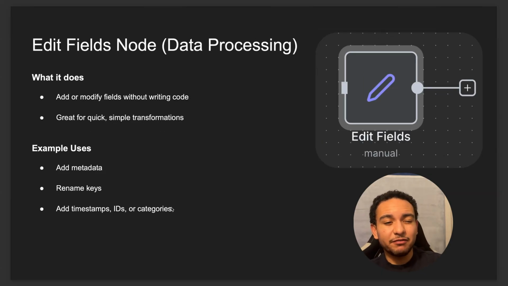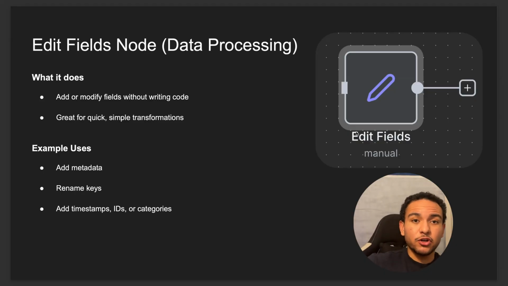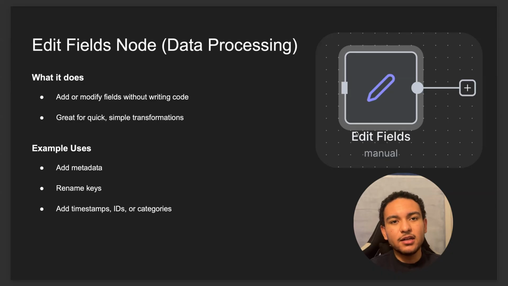The next one is the edit fields node. This is probably the simplest node within all of N8N. All it does is basically label data. So you can drag and drop data into this node, and basically you can label it. If you're scraping ads and you get that data back, and you want it labeled under Facebook, TikTok, Google, then you would grab that data and just label it with a name, Google or Facebook or TikTok.